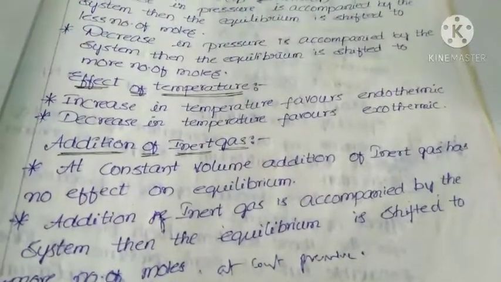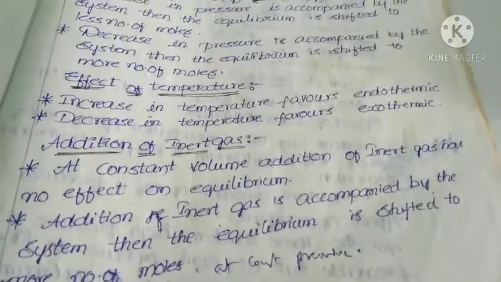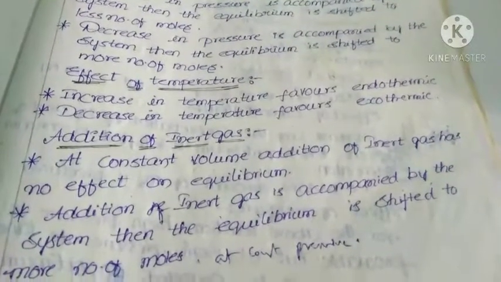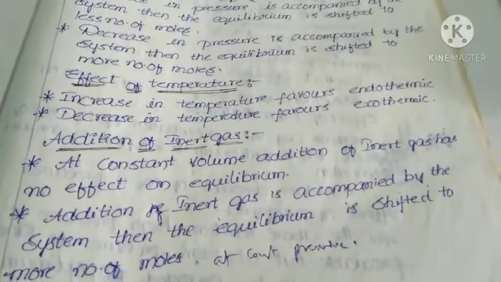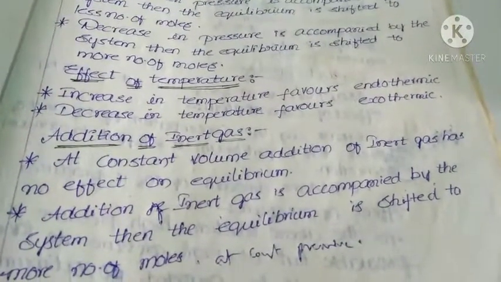These are the factors which influence an equilibrium reaction. What are the factors? Effect of concentration, effect of pressure, effect of temperature, and addition of inert gas. I hope you understand it very well. If you don't understand this video, watch it twice or thrice. Definitely you will be able to understand.